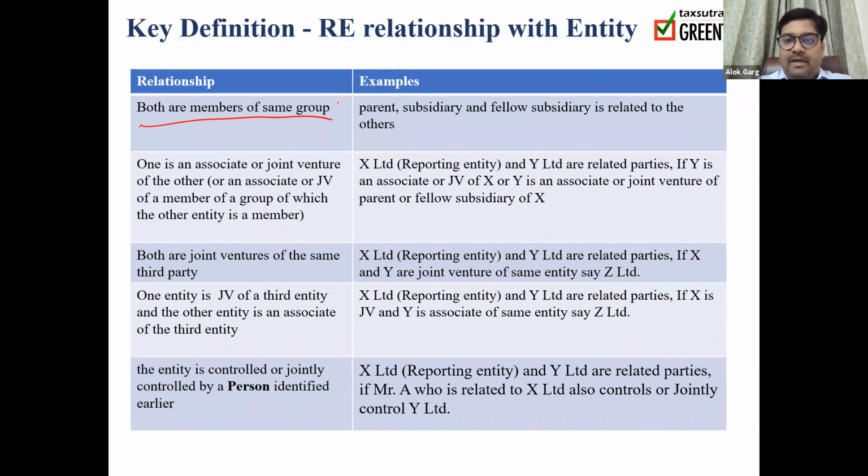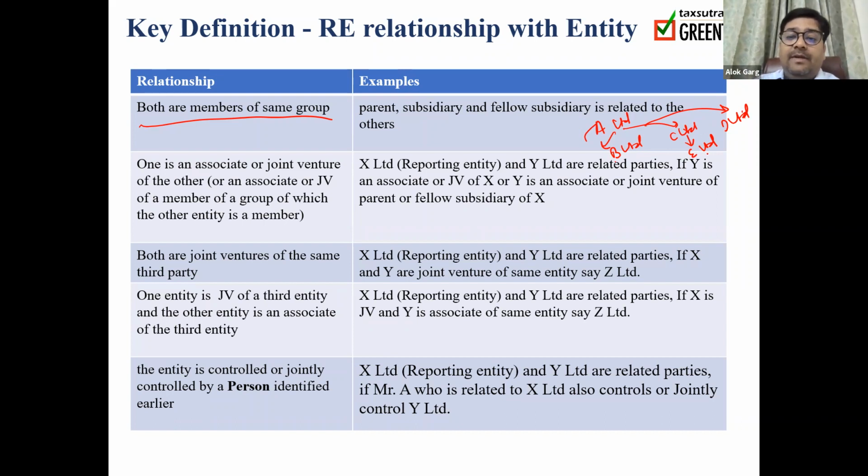For example, A Limited is there. A Limited has a subsidiary B Limited, and A Limited also has subsidiaries C Limited and D Limited. And C Limited has a subsidiary E Limited. So members of the group: who is the parent? A Limited is the parent. Who is a subsidiary? B Limited, C Limited, D Limited are subsidiaries of A Limited. And who is a fellow subsidiary? C Limited and D Limited are fellow subsidiaries of B Limited.